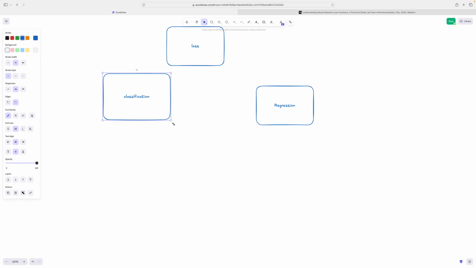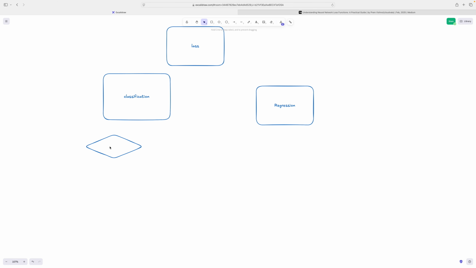Now let's assume the classification also has different kinds of loss functions. They have binary cross entropy and categorical cross entropy. Binary means 0 and 1. Binary cross entropy is one loss function we have, and then we have one more loss function in the classification, which we call categorical cross entropy. One is binary, the other is categorical. Cross entropy is the name. Don't worry about the spelling.